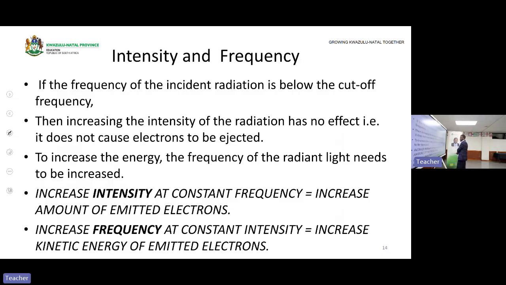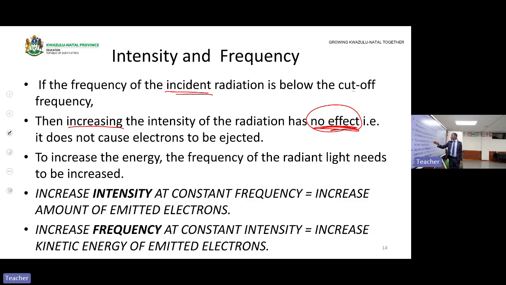Okay, intensity and frequency. If the frequency of the incident radiation is below the cutoff frequency, which is the threshold frequency, then increasing the intensity of the radiation has no effect. I said before that if the frequency was less than the threshold frequency, even if you increase your intensity, it has no effect on the current or the number of electrons emitted.